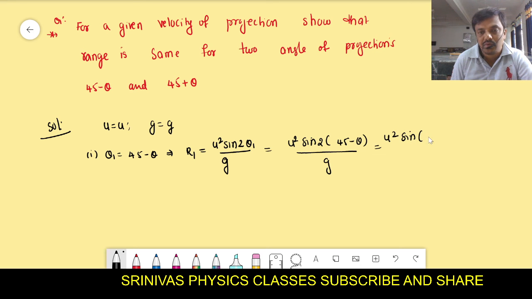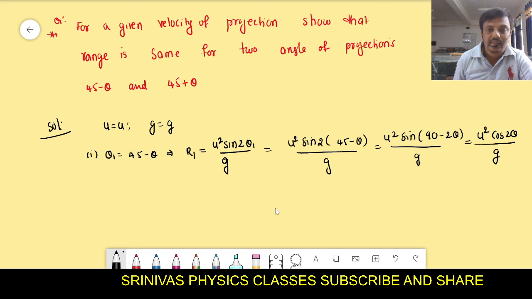Then u square into sine 2 into 45, that is sine of 90 minus 2 theta. What do you get here? Sine of 90 minus theta is cos theta. So according to the mathematics formula, you will get cos 2 theta. This is equation 1. We found the range for the first object.